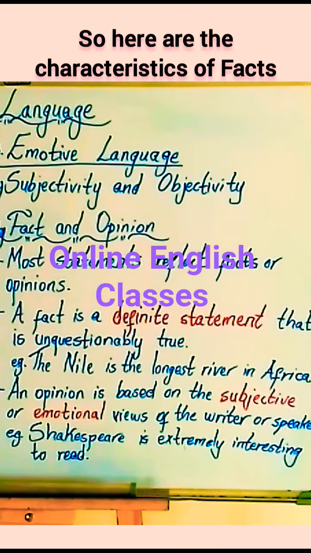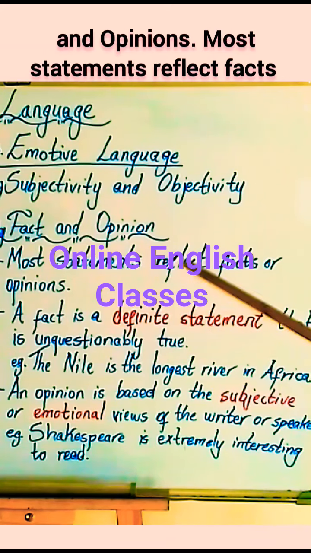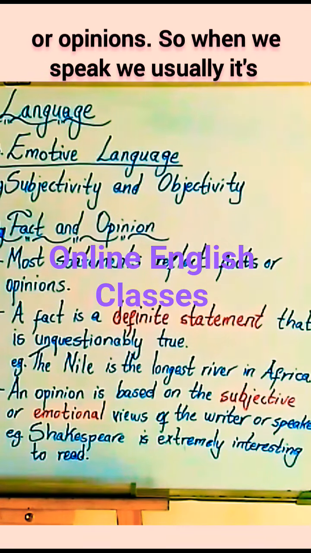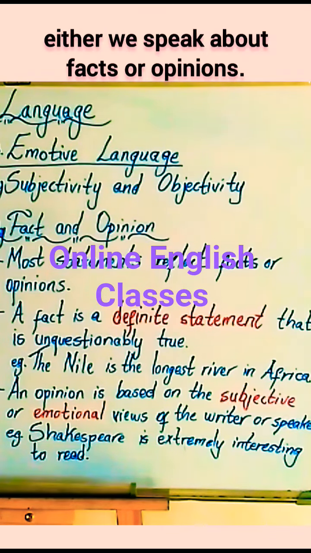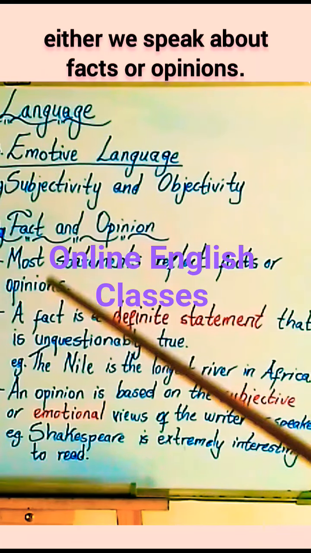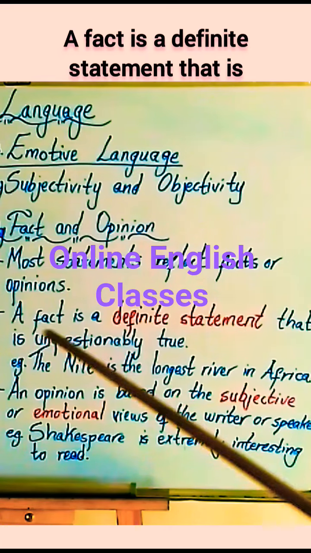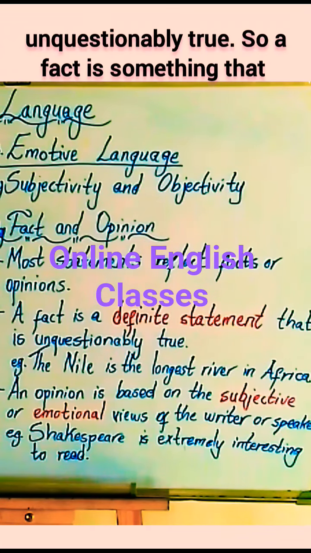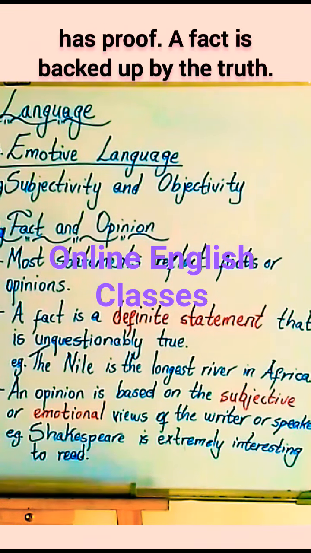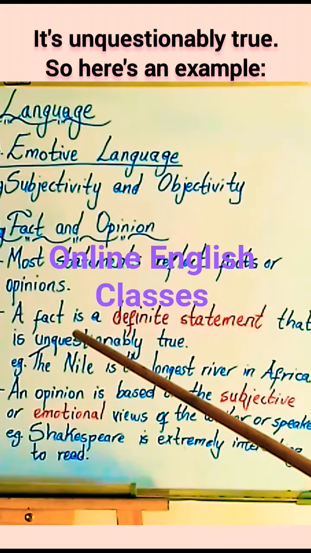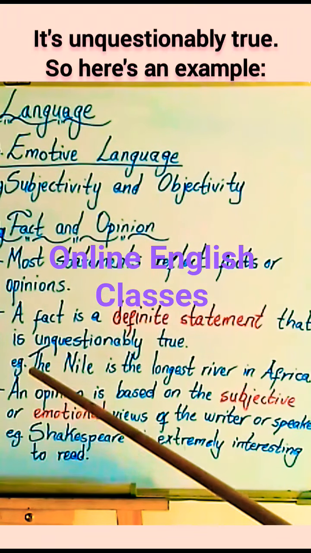So here are the characteristics of facts and opinions. Most statements reflect facts or opinions. So when we speak, usually we're speaking about facts or opinions. A fact is a definite statement that is unquestionably true. So a fact is something that has proof. A fact is backed up by the truth. It's unquestionably true.